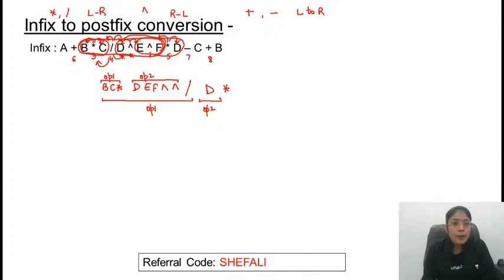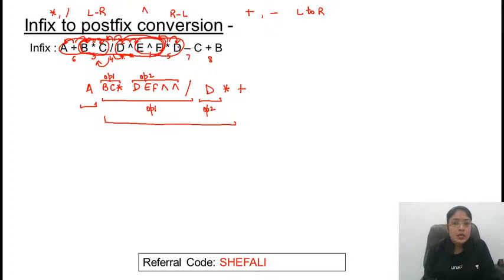Go to 5, after that the sixth one. 6 is present here. In this case, for this plus, A is operand 1 and this complete expression is operand 2. So write operand 1, operand 2 and operator. Now this is one expression.